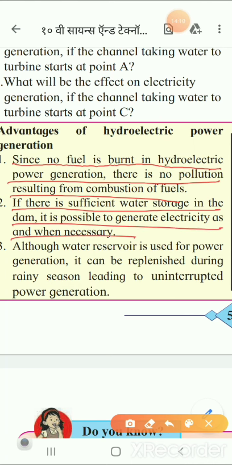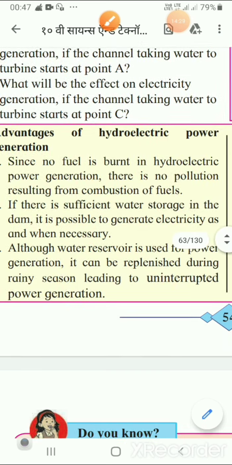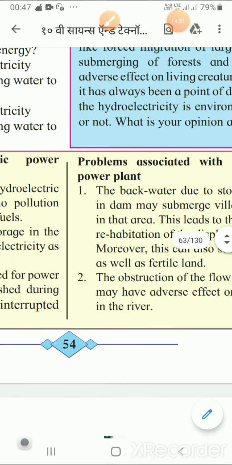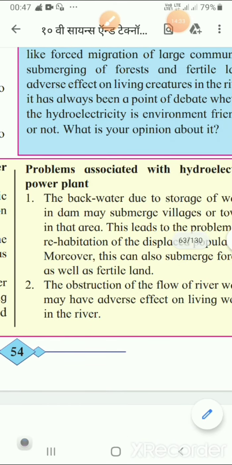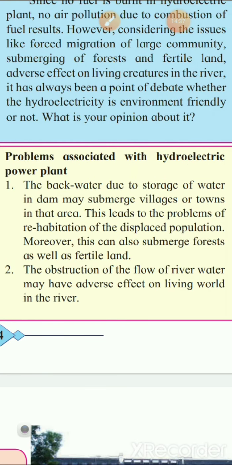And what is the third point for advantage of hydroelectricity? Although the water reservoir is used for the power generation, it can be replenished during the rainy season, leading to uninterrupted power generation. So in the rainy season more water will be there, and it can be replenished with the rainwater also.